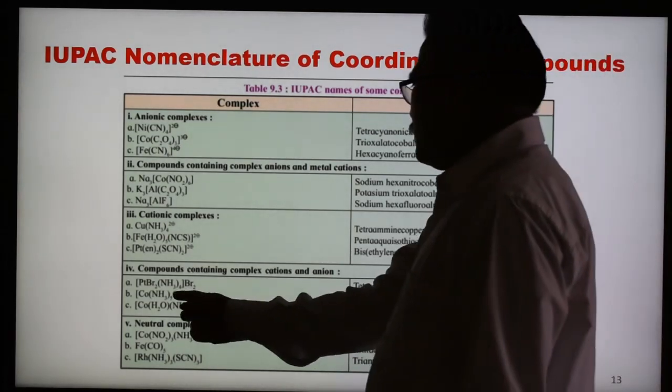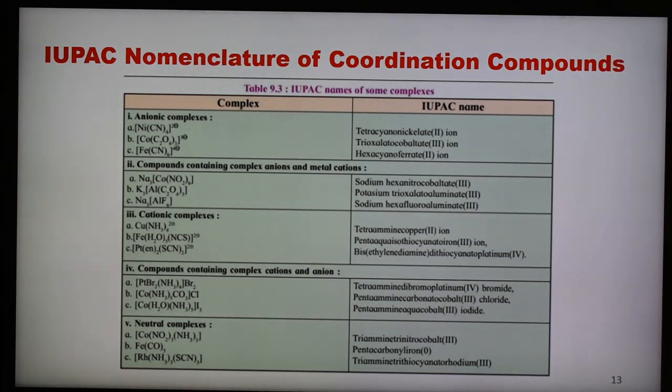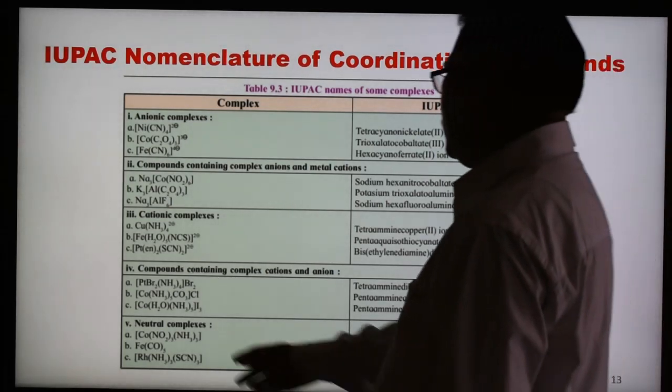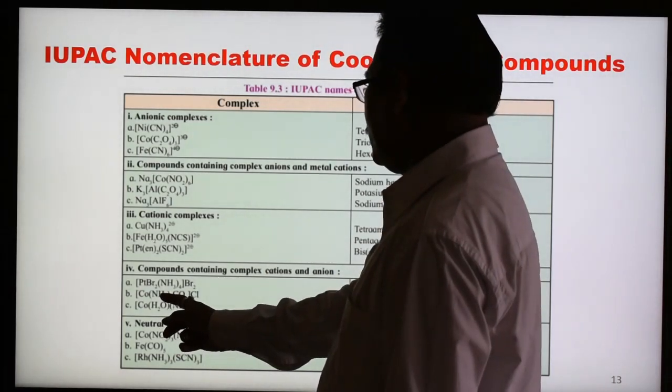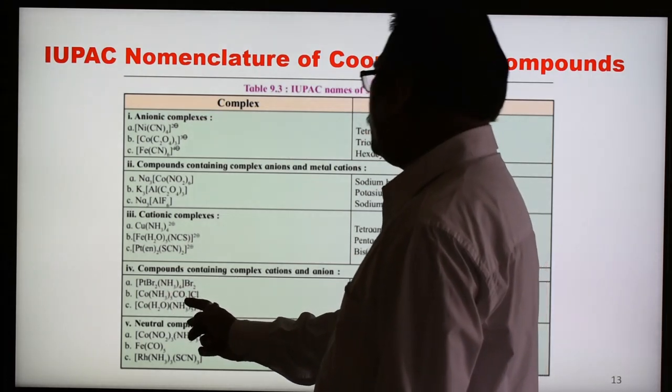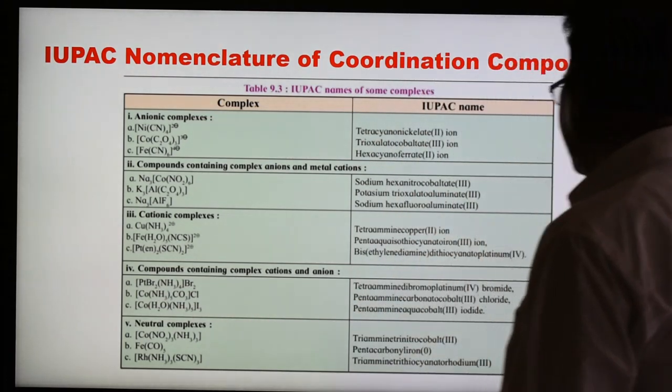And after this, now here we can write the pentaamine carbonato cobalt 3 chloride. So here this is 5, pentaamine carbonato cobalt chloride.